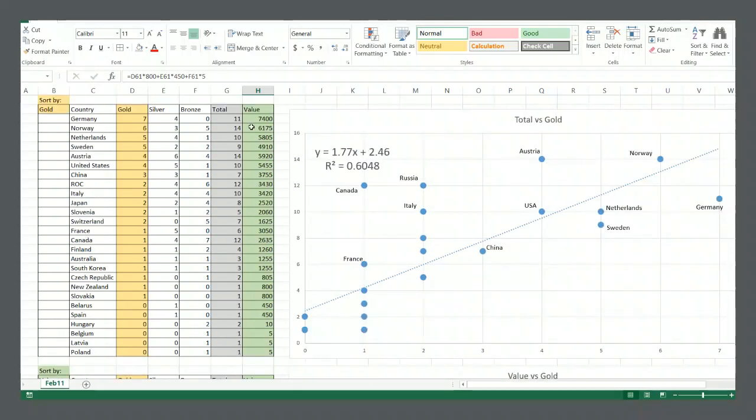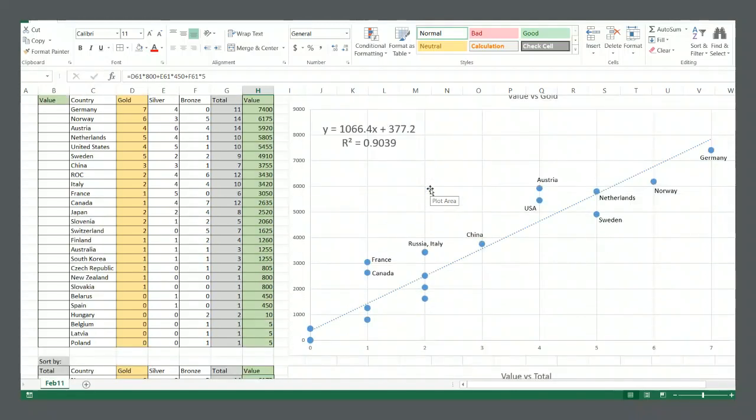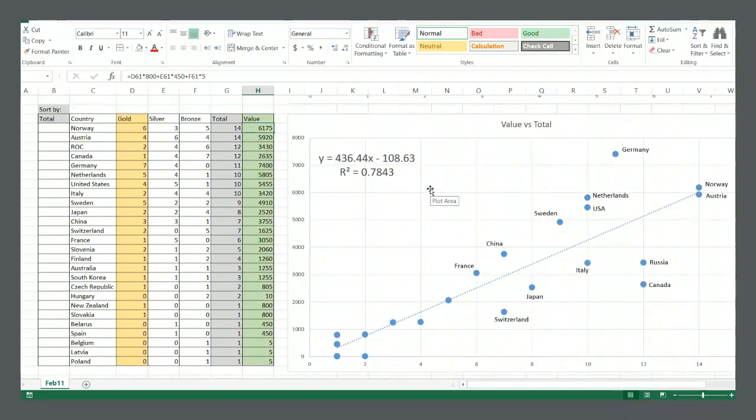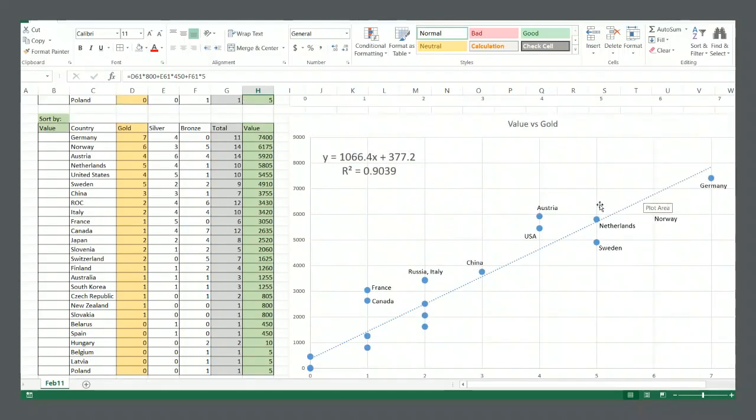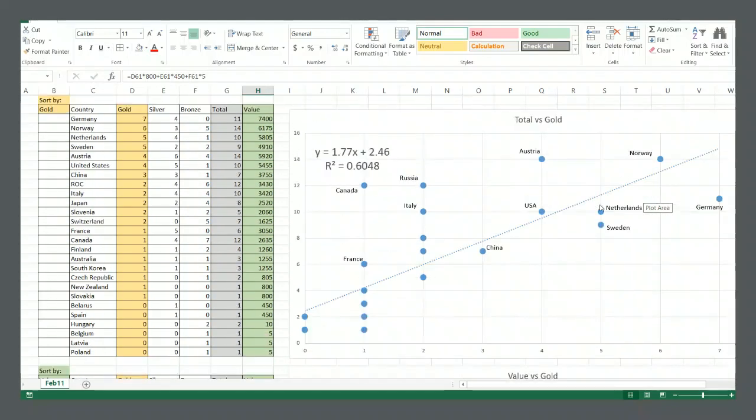And we see that some countries, particularly Canada, Russia, Italy, France, Japan, you look from one perspective, they don't seem very high up there. You look from another perspective, and they actually do appear to have that potential to really increase how high they're ranked. And of course, some countries, Germany, Norway, Austria, are always appearing as really far ahead from all three perspectives. So looking at data in this way, not just Olympic medal data, but in general, seeing how your data points cluster can reveal certain interesting insights.